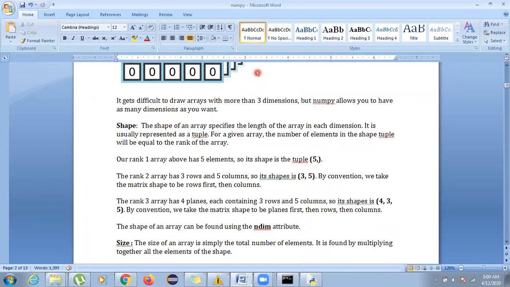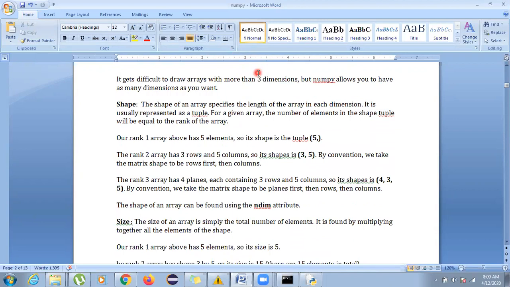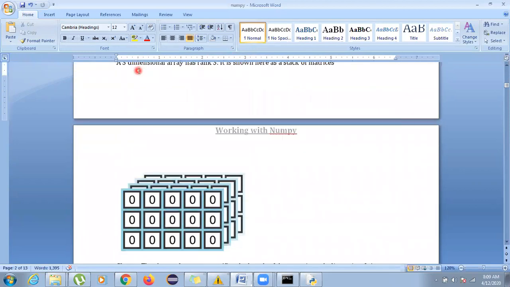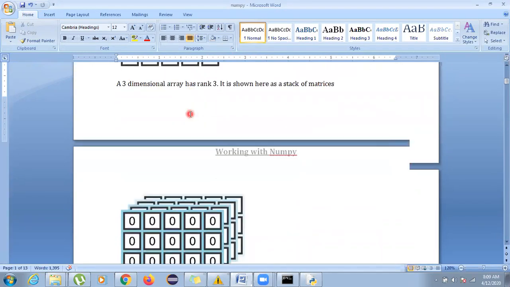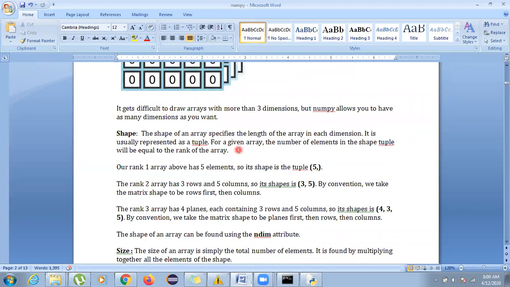In a similar way, we have shape. What does shape say? It defines the length of the array in each dimension. Suppose we talk about rank 1, that particular picture which had only 1 row. You can see the picture over here. In that rank 1 array, there were 5 elements: 1, 2, 3, 4, 5.